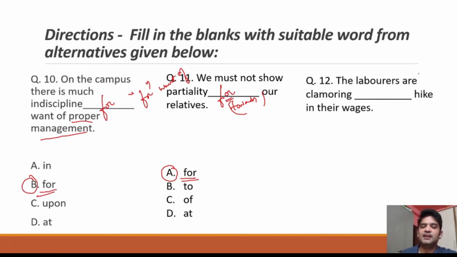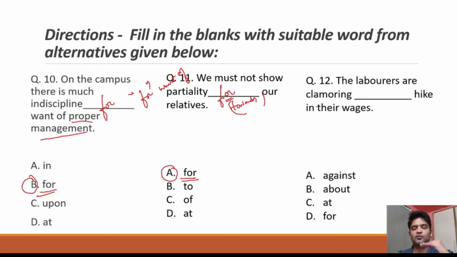The laborers are clamoring dash hike in their wages. So they want their wages to go up. Hike in the wages is going up. So they're actually clamoring, which means demanding, clamoring is demanding very intensively that there should be a hike in their wages. So that means the laborers are clamoring for hike in their wages. For. So the answer here should be D, for.